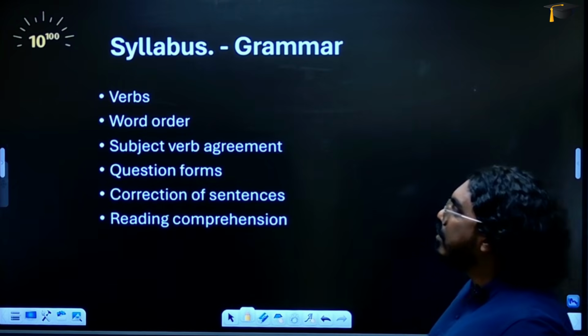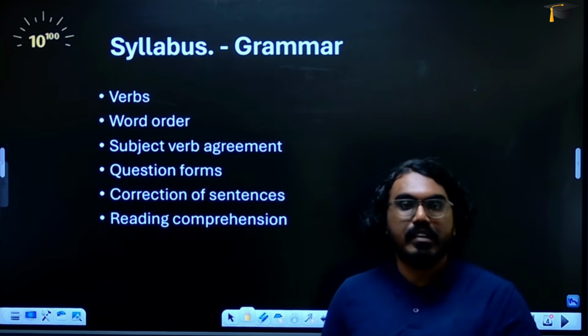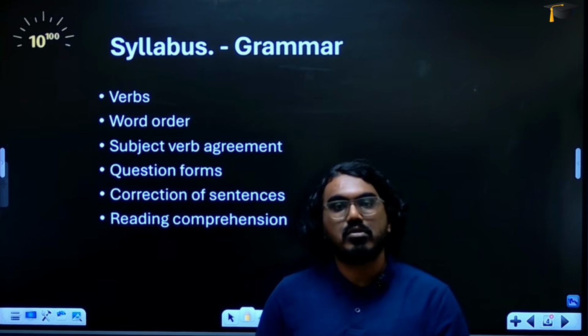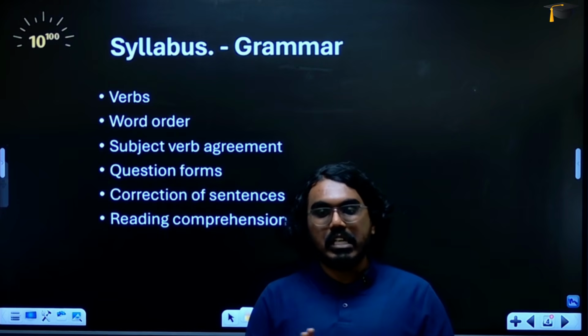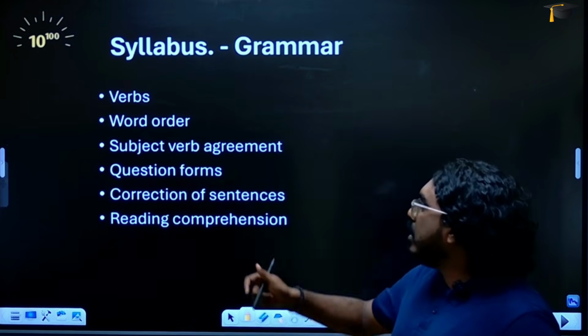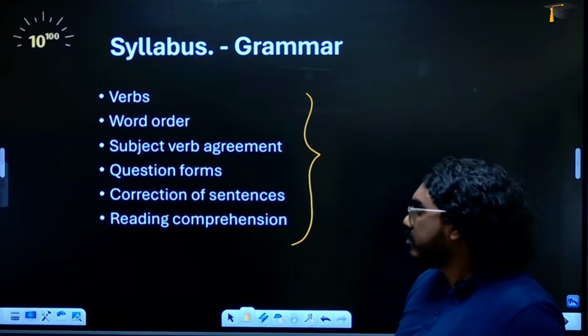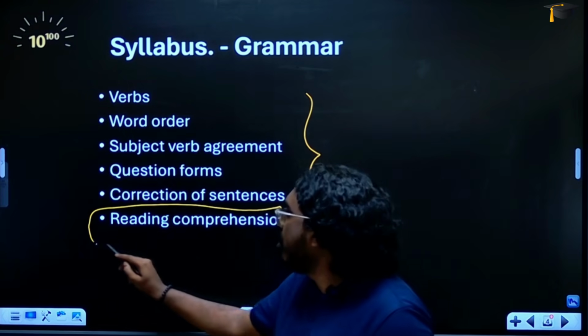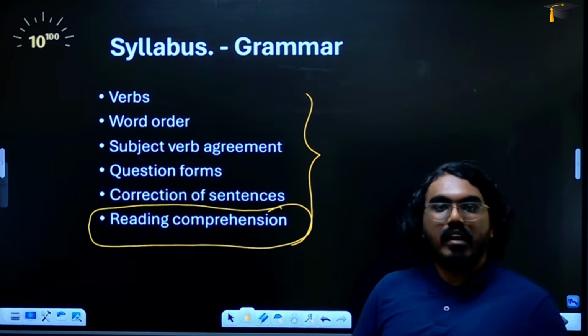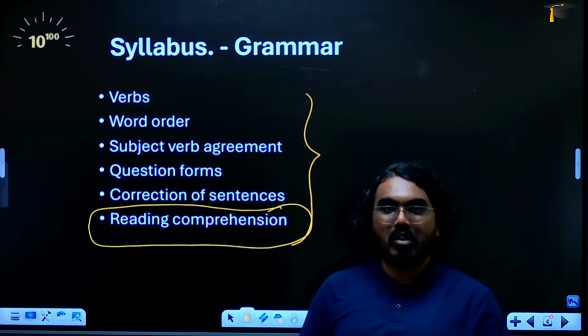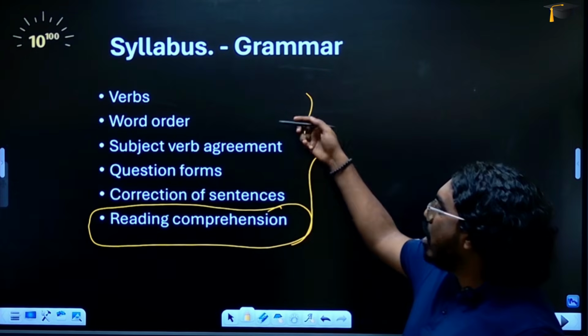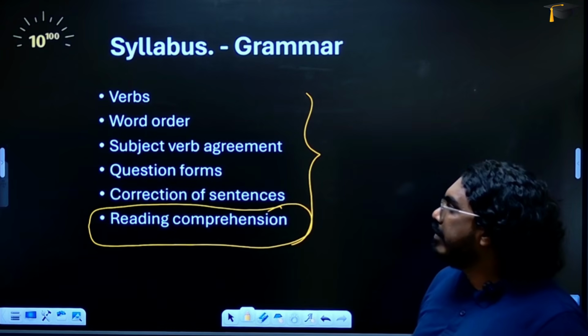Okay, now grammar, you have 20 marks for grammar, right? So again, for the first PUC students, you have 20 marks for literature and 20 marks for grammar. It is equally broken down. So in grammar, you have these subtopics that are there. Again, like second PUC, the highest quantity of marks can come from reading comprehension. The rest of it could be all possible 1 mark questions or even 2 mark questions.